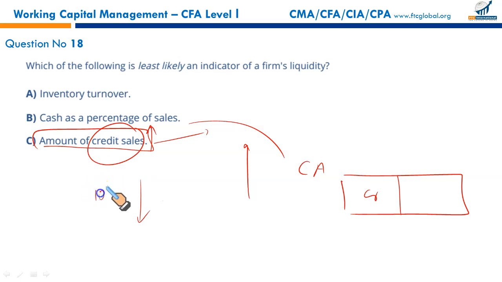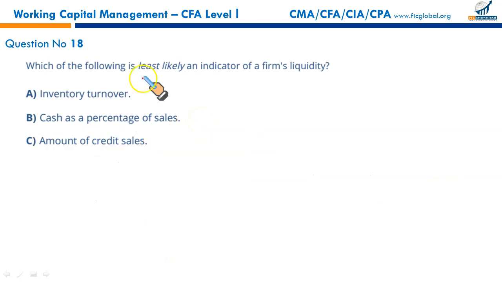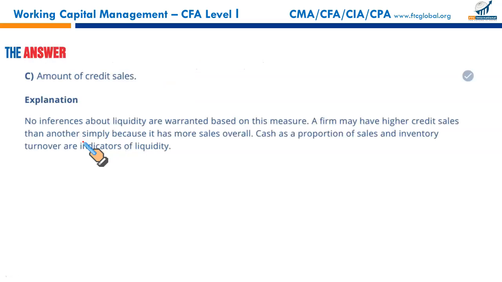Maybe 10% of your sales are credit, and this 10% could be $100 million because the business is big. So this alone is not enough to conclude that the business might have liquidity issues. But these two are. Credit sales itself is not a measure of liquidity unless it is compared with some suitable numbers or we have more data to draw a conclusion. So that makes C the correct option.